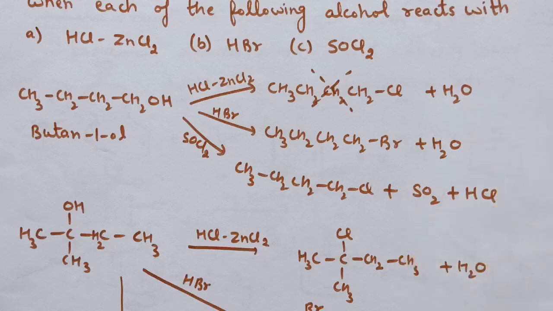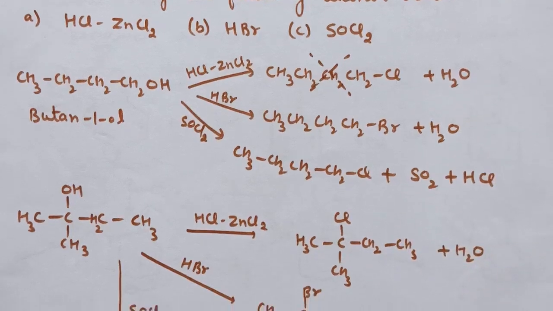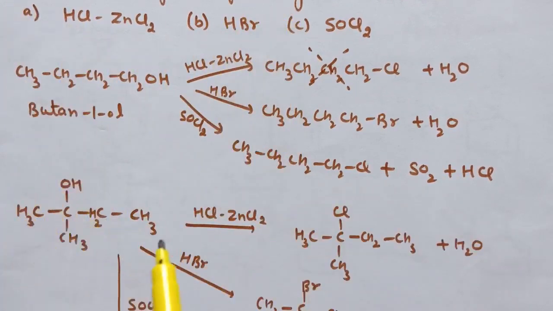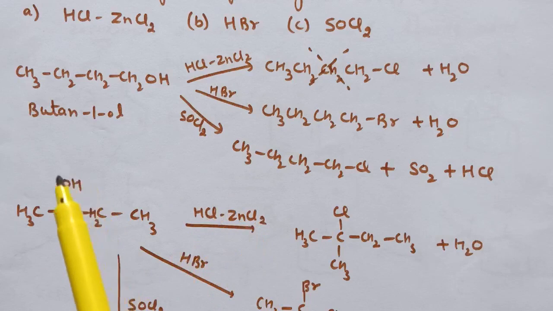Now the reaction of these three with this alcohol, that is 2-methylbutan-2-ol. Now this is tertiary alcohol. Reaction of tertiary alcohol with HCl and zinc chloride: this OH is replaced by Cl.